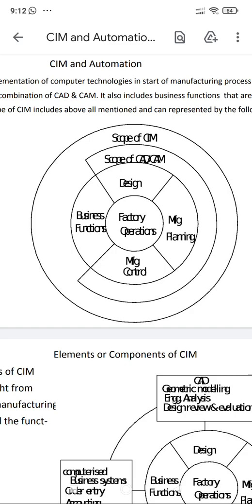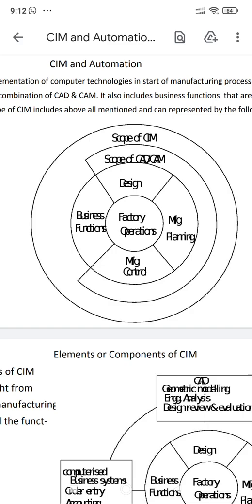The processes in both cases are the same. So it says that in all the steps, manufacturing is completed with the aid of computers and their technology,